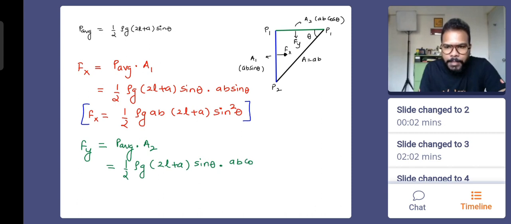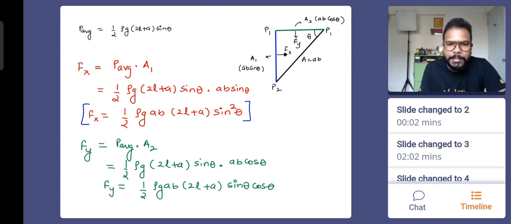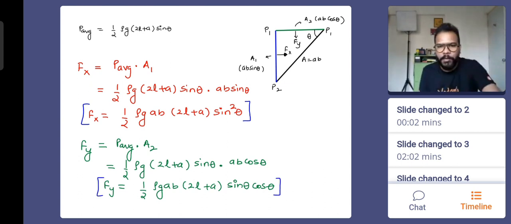And area A2 is AB cos theta. Okay, everyone. So here what do I get? I get the value of Fy as half into rho G AB (2L plus A) multiplied by sine theta into cos theta. Do we all understand this so far? Looks lengthy but understandable. Okay, so we have the value of Fx and Fy.